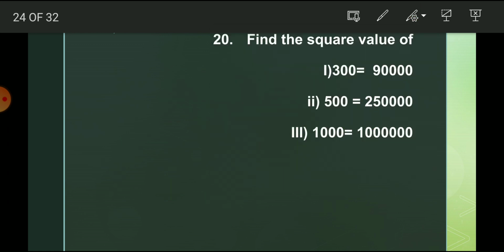Likewise for 500: 5 5s are 25. How many zeros are on the left side? 2 zeros, so on the right side there will be 4 zeros. So 2,50,000. Then 1,000: the non-zero term is 1, so 1 1 is 1. Here there are 3 zeros and there will be 6 zeros. So 10 lakh.